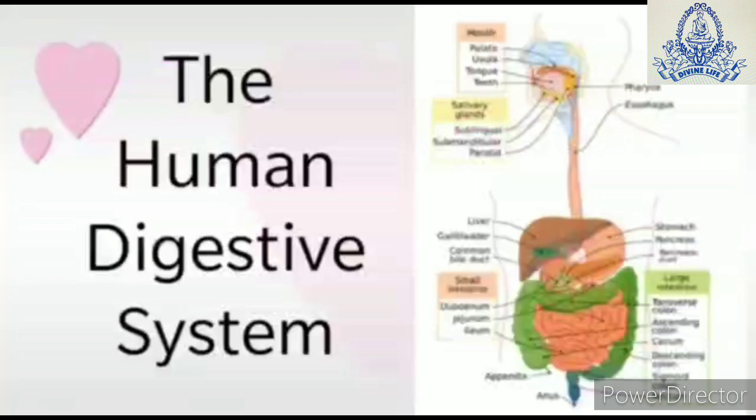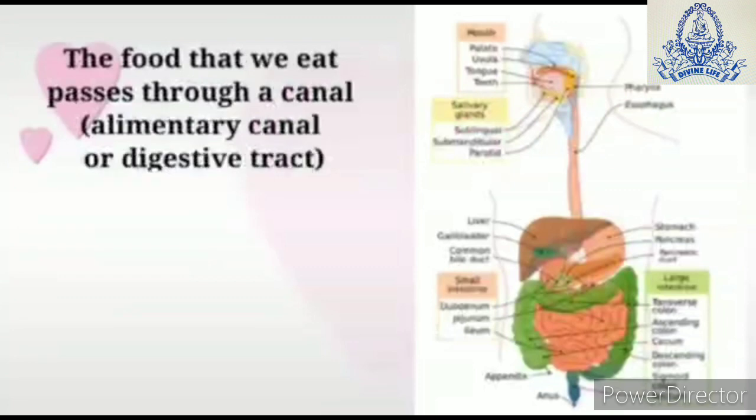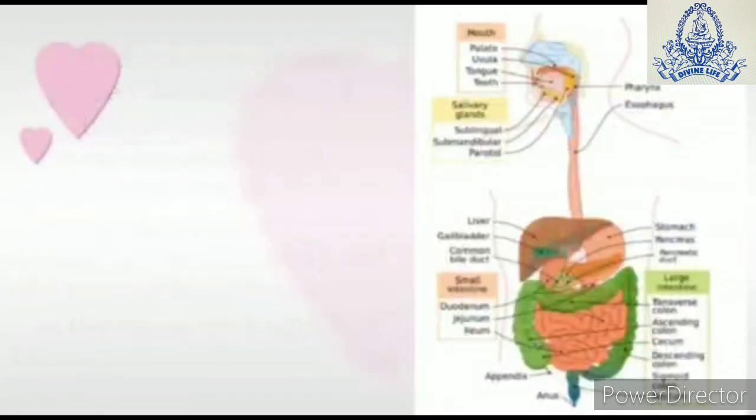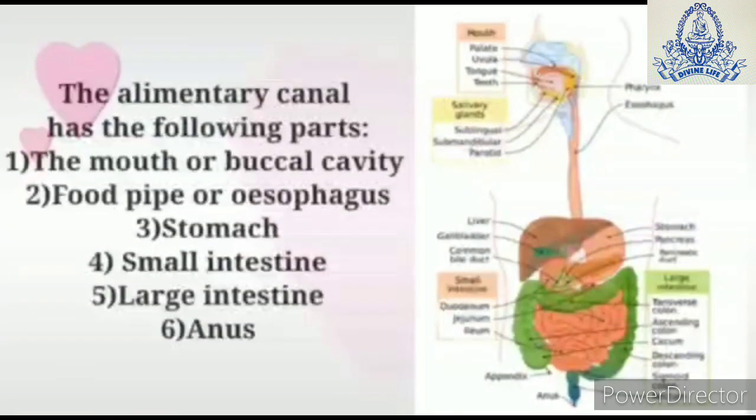So as you can see in the diagram, this is how the human digestive system looks. So the food which we eat passes through a canal which is known as alimentary canal or the digestive tract inside the body, which is then processed, that means which is then digested, and then it is utilized in the body. The unused food or the unabsorbed food is collected in the canal only, which is later ejected out of the body. And now let us understand the parts of alimentary canal.